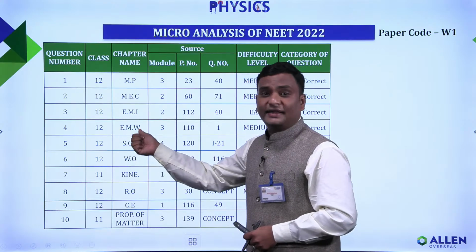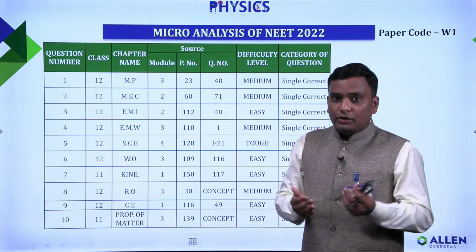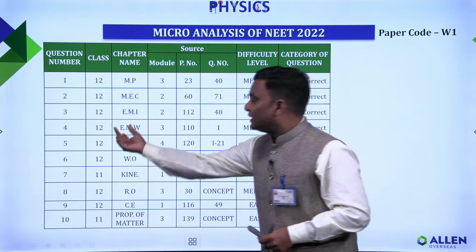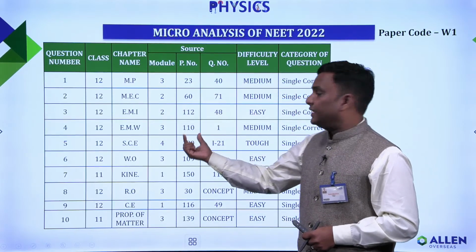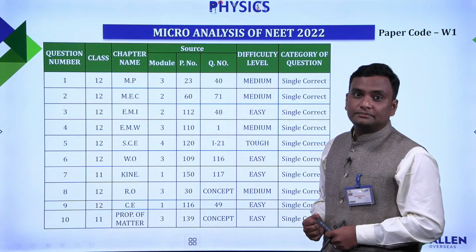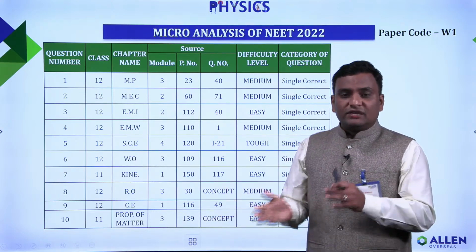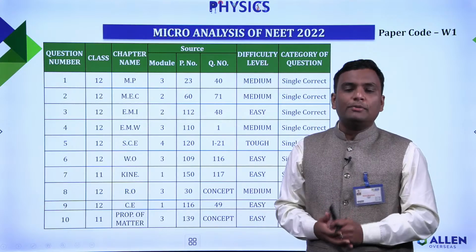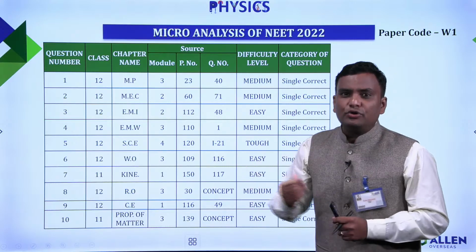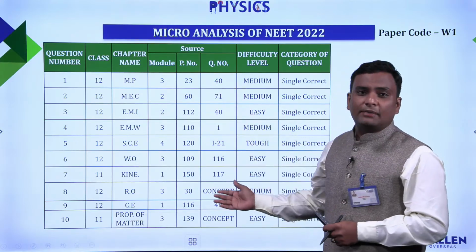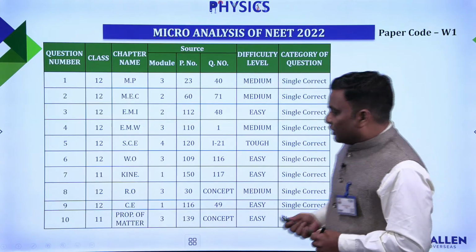So here it is electromagnetic wave, and that question, as per the Allen module for 12th class, is in module number 3, on page number 110, and it is question number 1. You can see that most of the questions we observe in our NEET paper this year were, more or less, directly from the module part only. Here I have given the detailed analysis. Although I cannot discuss all the questions here, I am going to tell you that most of the questions were more or less from the Allen module itself. So let's try to see question number 9.